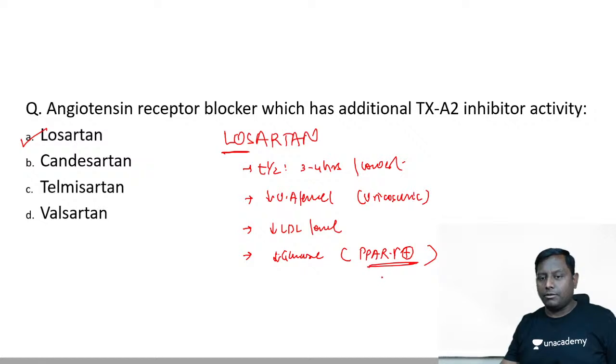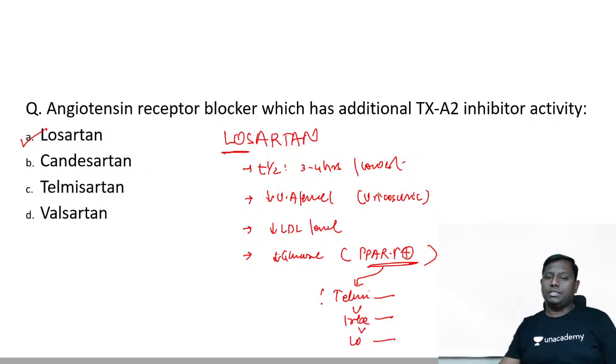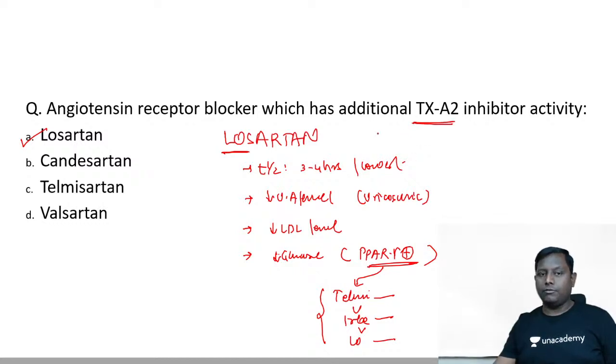Now this PPAR gamma agonistic property is seen with 3 drugs: T, that is telmisartan, most common; irbesartan, next in the common; and losartan, next in the common. So TIL, these are the 3 drugs. Of course, by acting on PPAR gamma they can also lower the glucose level. So about losartan, it has thromboxane A2 inhibiting property. One more low point, write it down: it is going to decrease platelet aggregation because of the thromboxane A2 inhibiting property.